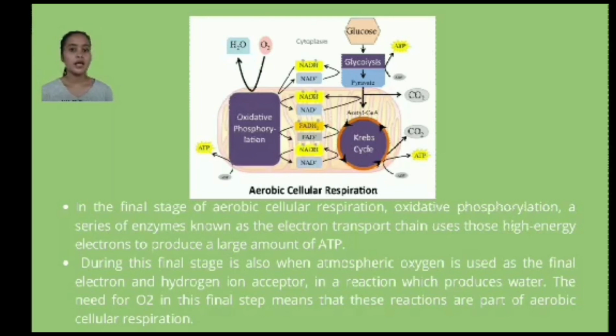First, we have glycolysis. It takes place in the cytoplasm of the cell. Second, we have pyruvate oxidation, which takes place in the mitochondria. Third, we have the Krebs cycle, which takes place in the mitochondrial matrix. And the final stage is oxidative phosphorylation. So that's all 4 stages of aerobic cellular respiration.